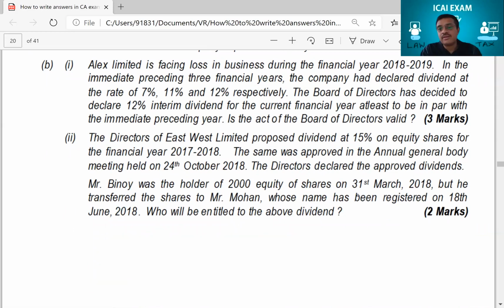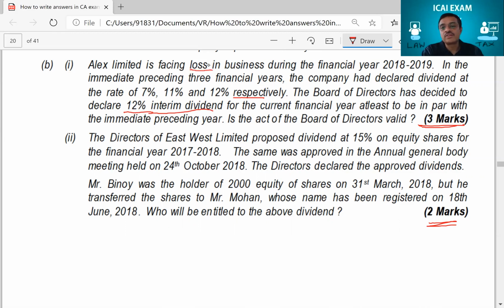Here, this was a 3 marks question. And the next one was a 2 marks question. Let's read this question. Alex Limited is facing loss in business during the financial year. In the immediately preceding 3 financial years, the company had declared dividends at the rate of 7, 11, 12 respectively. Respectively means in that order. They had declared 7, 11, 12. The board of directors has decided to declare 12% interim dividends. Okay, they want to give interim dividends.